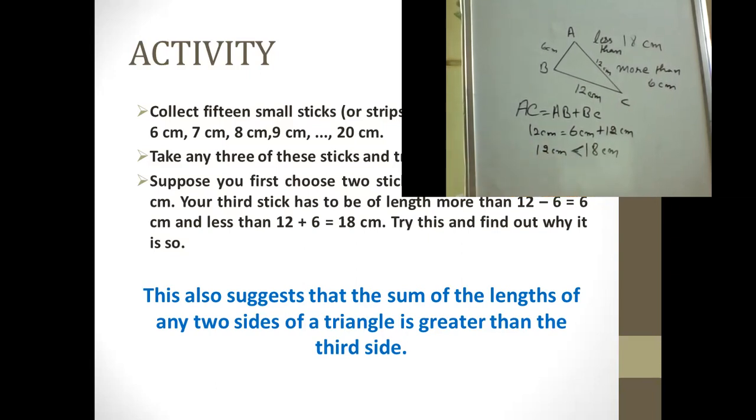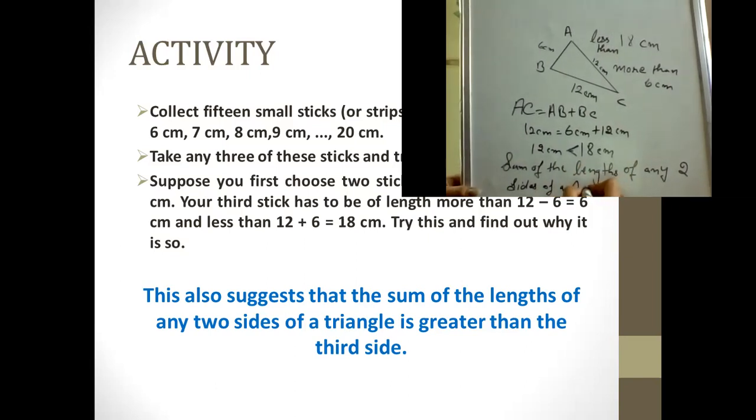So it is again satisfying the property, that is, the sum of the lengths of any two sides of a triangle is greater than the third side.